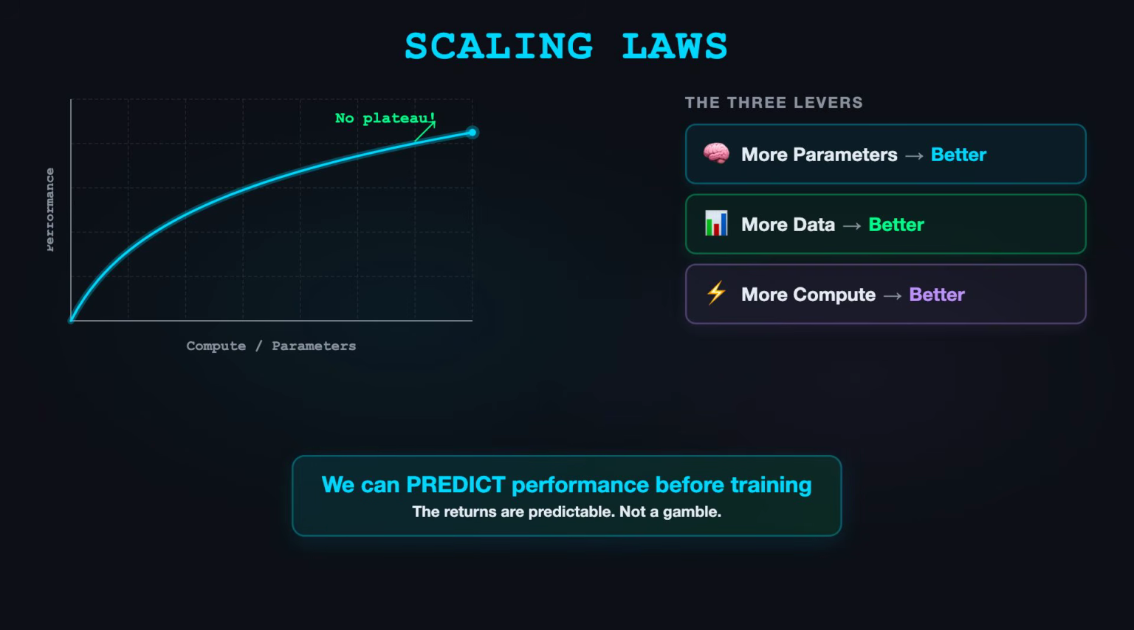This means we can predict how good a model will be before we even train it, just based on how big we make it and how much data we feed it. This is why companies are racing to build bigger models with more data. It's not a gamble. The scaling laws tell us it will work. The returns are predictable. The only question is, how much money and compute can you throw at it?